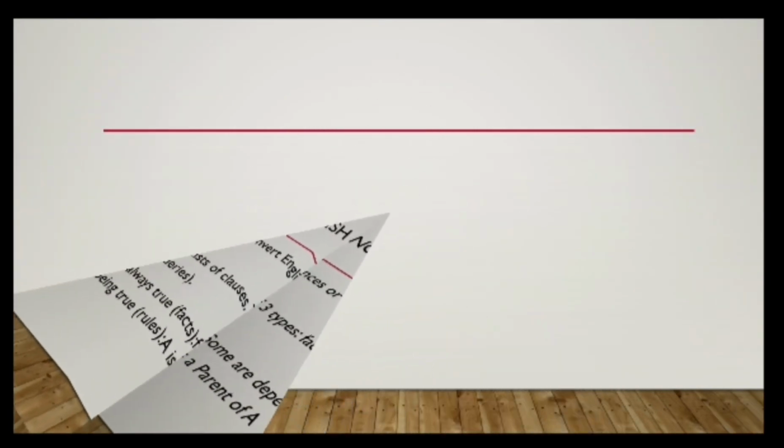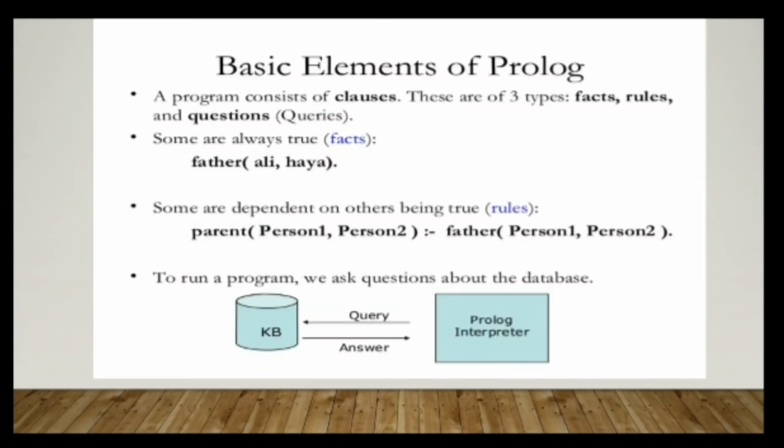Then moving on to the next one, that is, basic elements of Prolog. So as I told you, there are three: facts, rules and questions. So first one, that is fact. It should always be true. That is, Ali is father of Haya. So parent, person 1, person 2, and father, person 1, person 2.